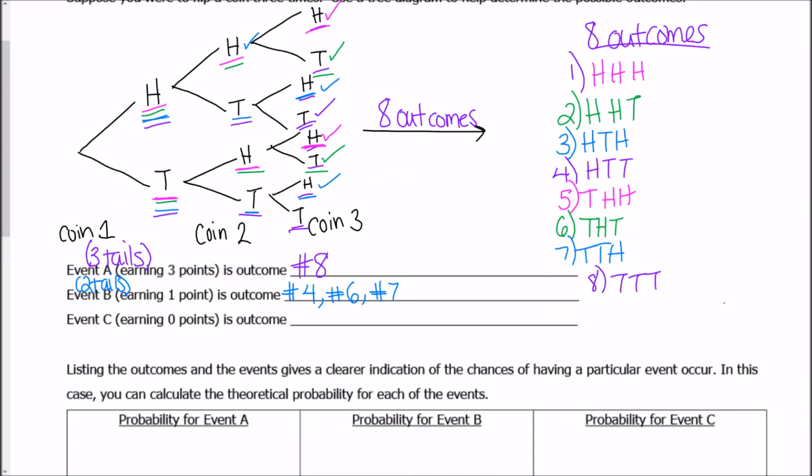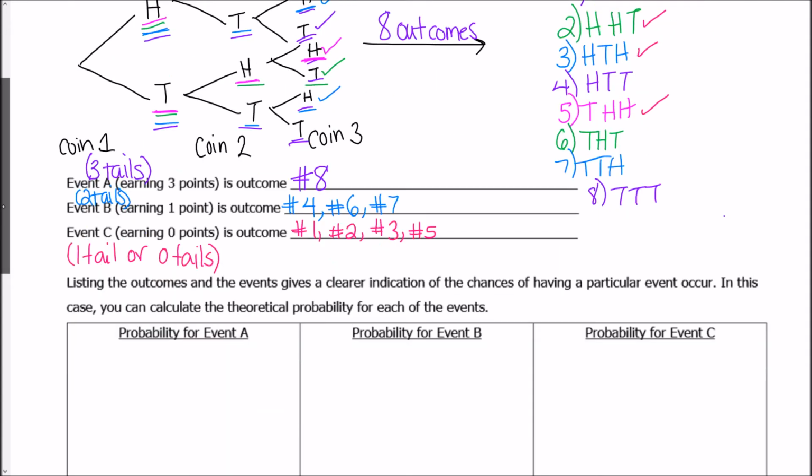Event C, if you remember, ended up happening if we had either 1 tail or 0 tails. Okay, so for this right here, we're going to go through our checklist and see which ones have either 1 tail or 0 tails. This had no tails, so that works. This has only 1 tail. This has 1 tail. This has 2, so that doesn't work. This has 1, this has 2, this has 2, this has 3. So the outcomes that would give us 0 or 1 tails were outcomes number 1, number 2, number 3, and number 5. And here we had 8 outcomes, and all 8 outcomes are covered.